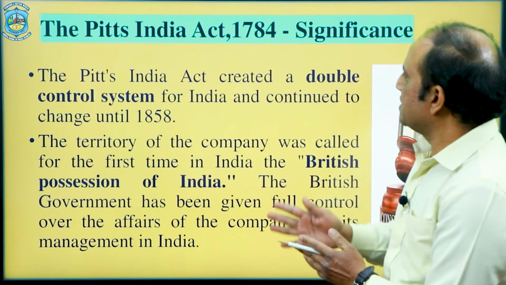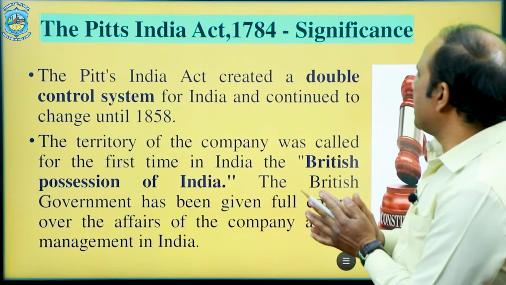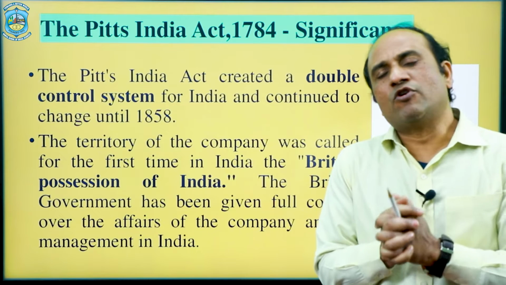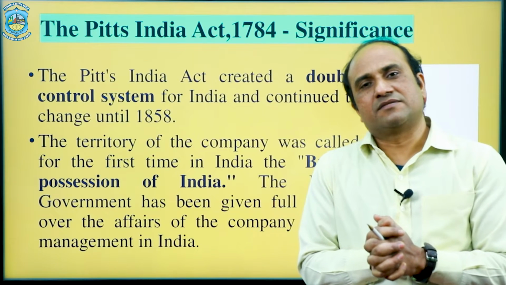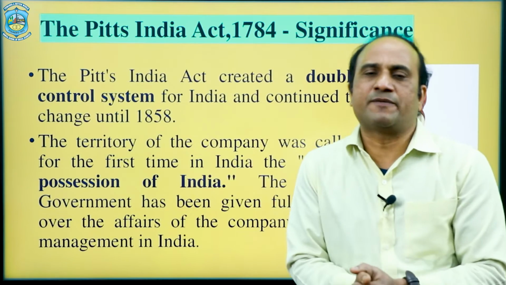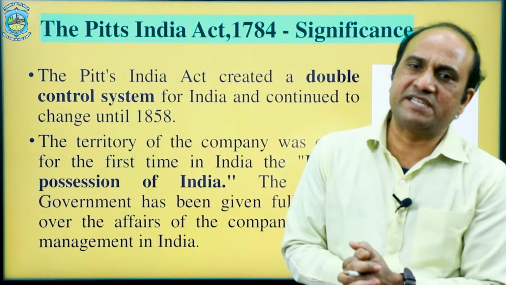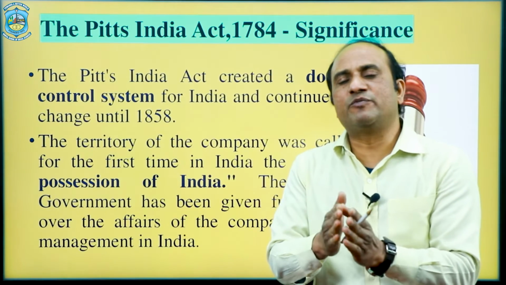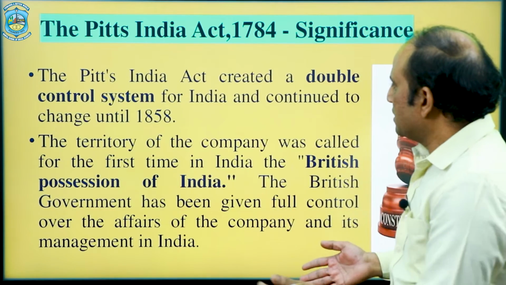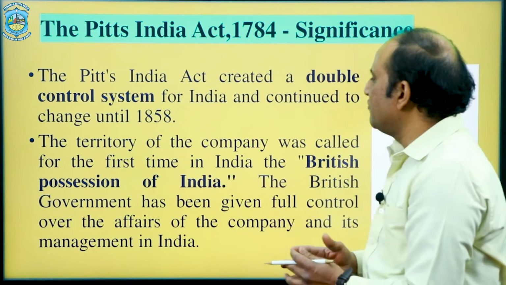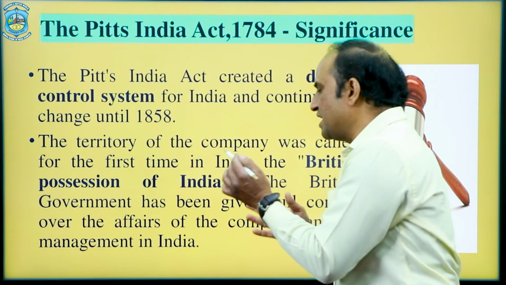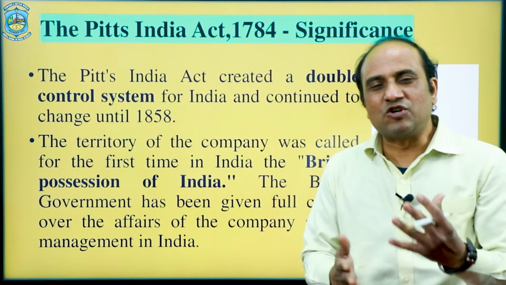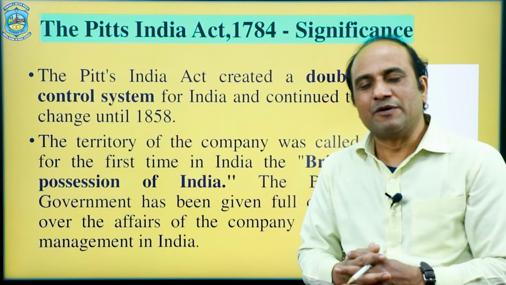The first, which is most important, is that the Pitt's India Act created a double control system. Double control system means the Board of Control and the Court of Directors. These two institutions were created by this 1784 Pitt's India Act. But it was not decided what would be their jurisdiction. The territory of the company was called, for the first time, British possession in India, as it was the objective behind introducing this 1784 Pitt's India Act.